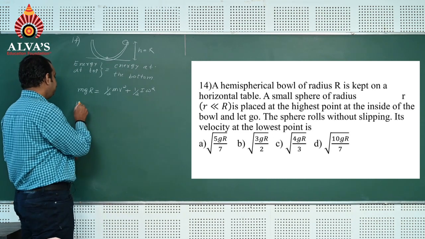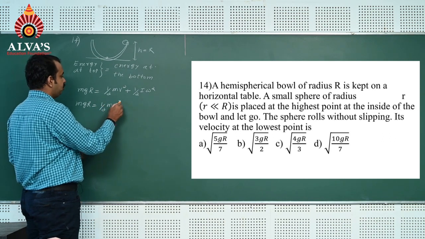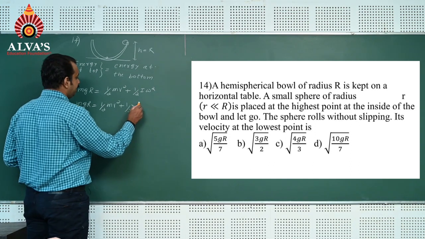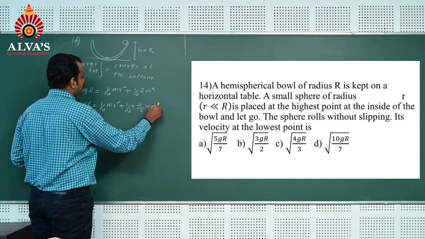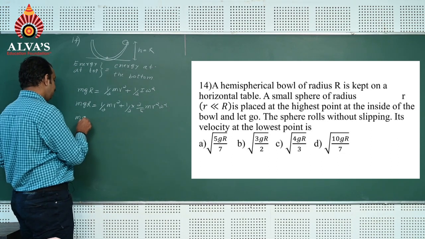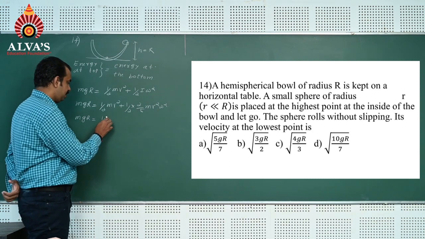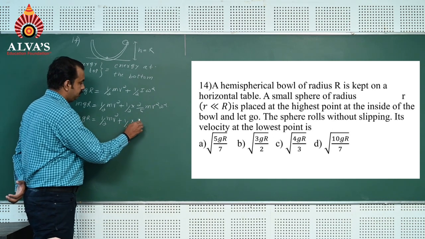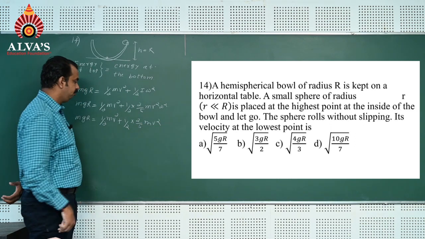That is, mgR is equal to half mv square plus half into the moment of inertia of the solid sphere, which is 2 by 5 m r square into omega square. So mgR is equal to half mv square plus 1 by 2 into 2 by 5 m, with r omega as v, it is mv square.